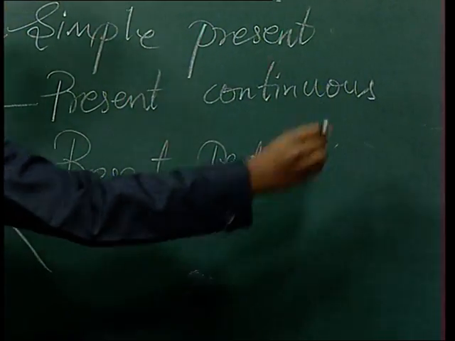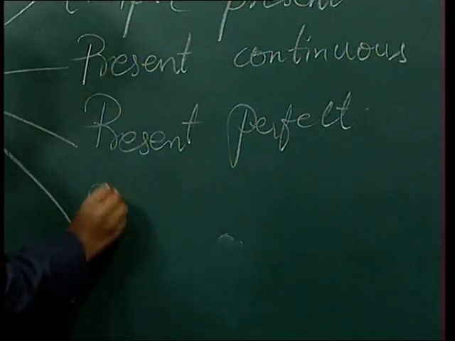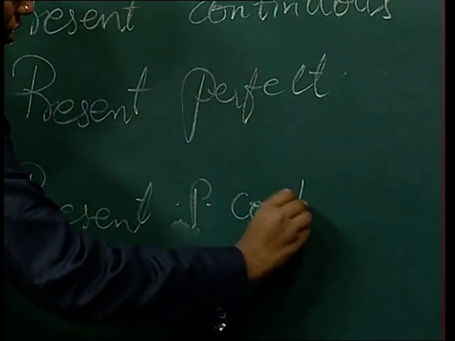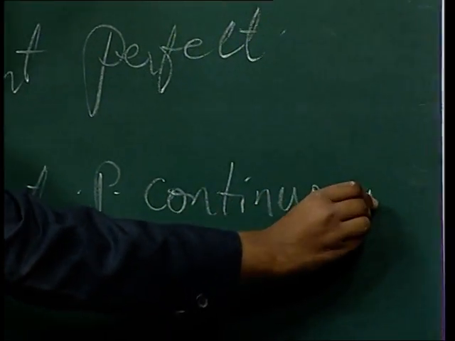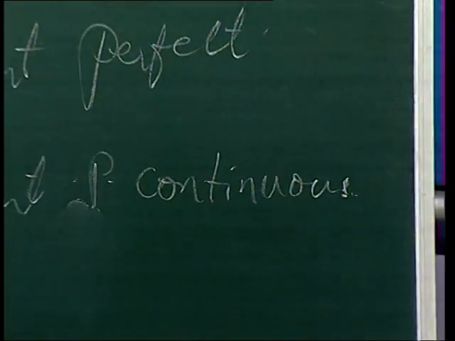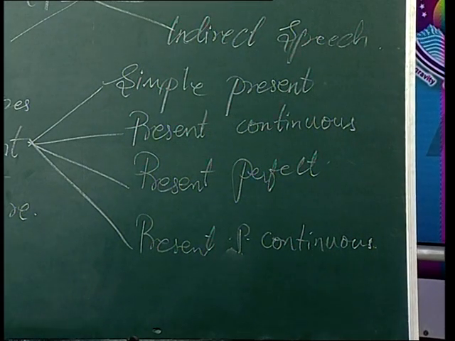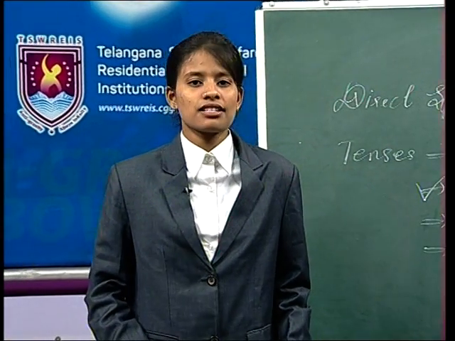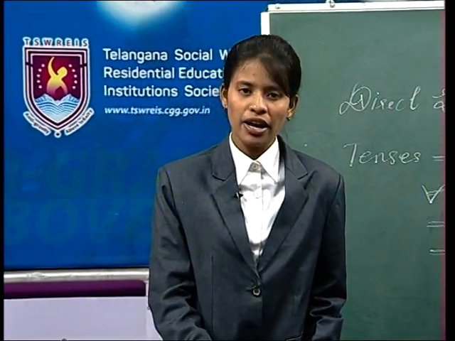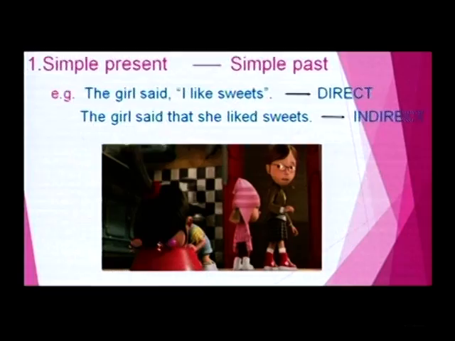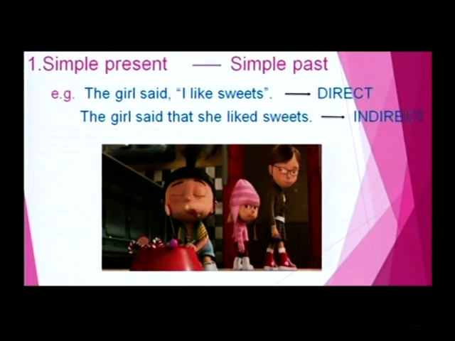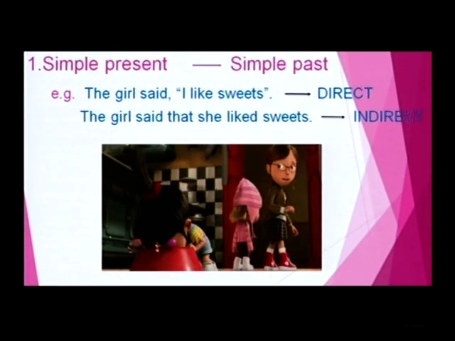And the fourth thing in the present tense is the present perfect continuous. These are the four kinds in the present tense. So, let us see what is the change of speech in the present tense for the first subdivision, that is simple present. See my dear friends, here the simple present tense when changes into the indirect speech, it will change into the simple past. Take an example.